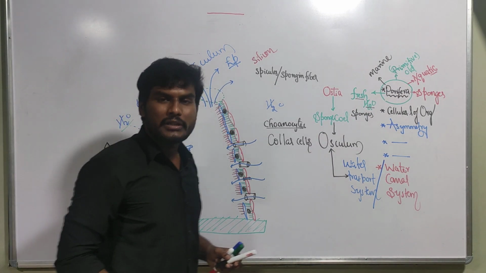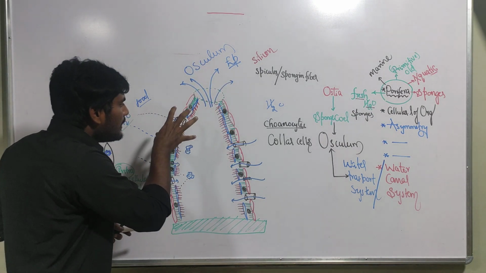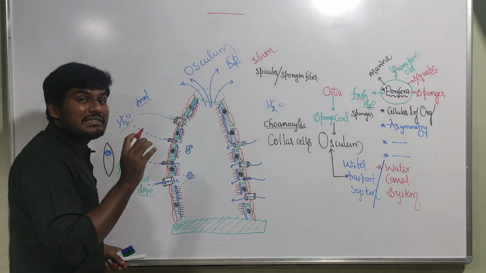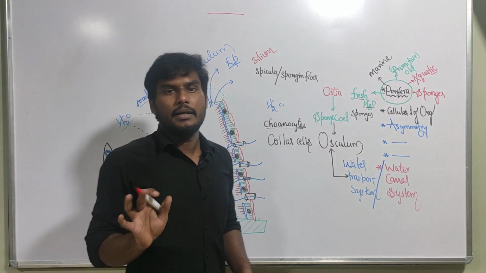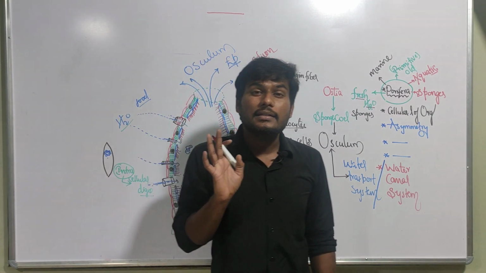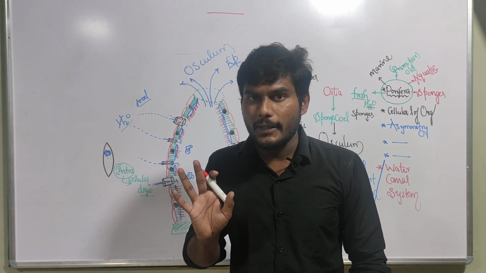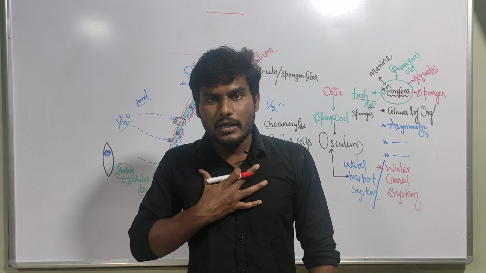Next, one more important point: in this organism, sexes are not separate. What is the meaning of this? Remember carefully. For example, in human beings, male and female individuals are present.